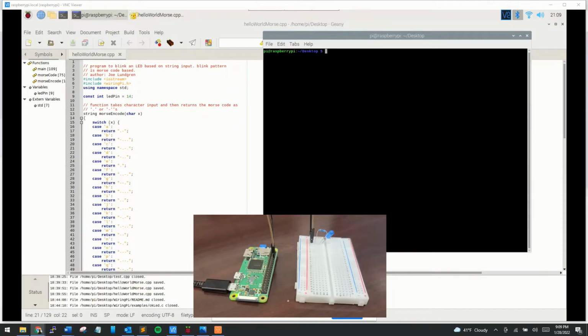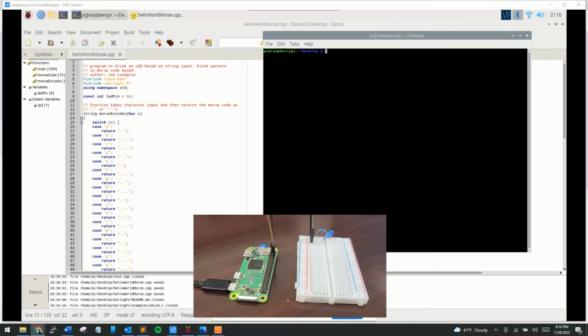Okay guys, so here is my LED blinking project that blinks with Morse code. This is a Raspberry Pi Zero with Wi-Fi, so I went through the setup and downloaded an image on the SD card. Hooked up the LED to one of the GPIO pins and put a resistor in there.